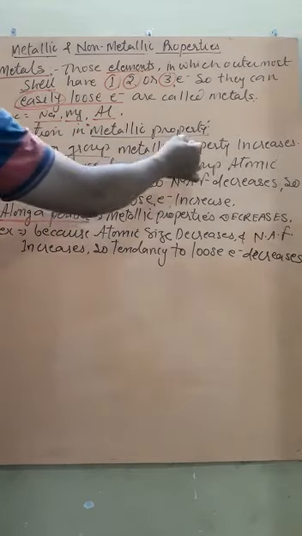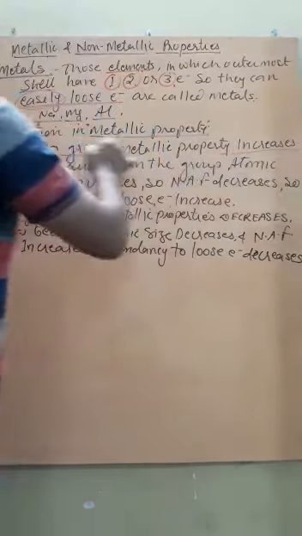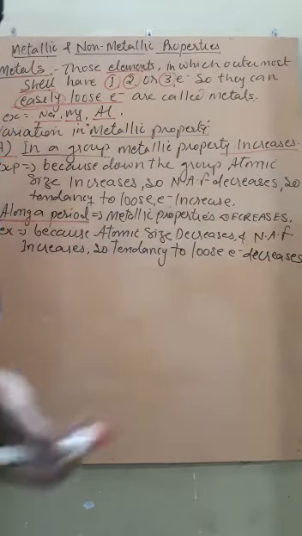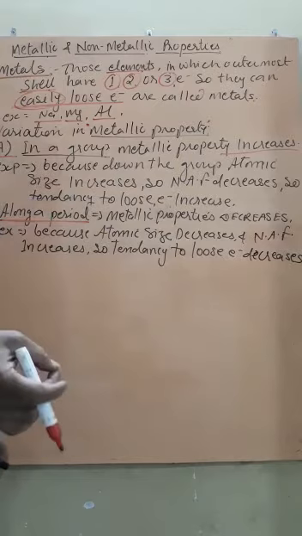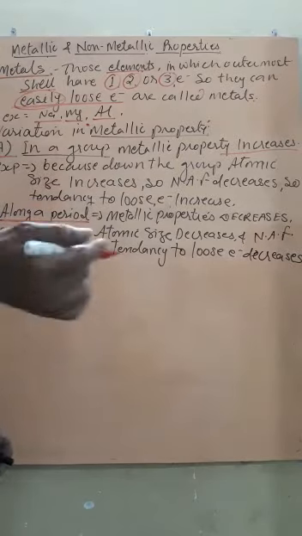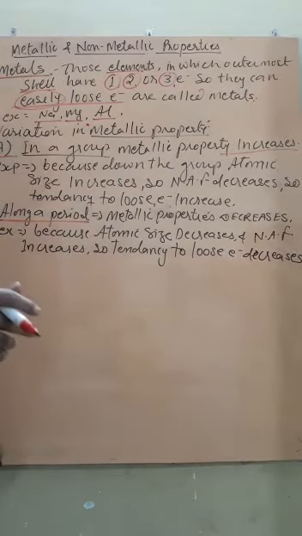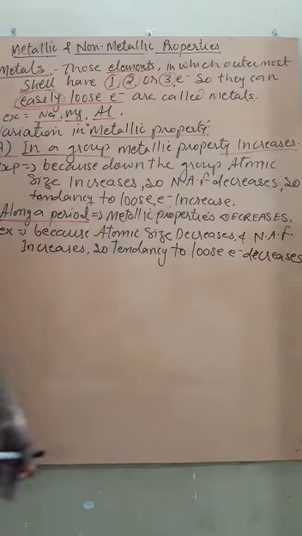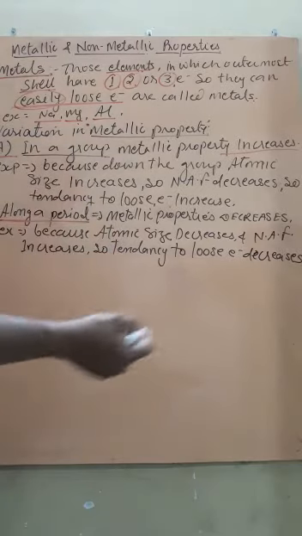Therefore metallic property increases. So down the group, the metallic property gradually increases. Therefore cesium has the highest metallic property among all elements, because it is very big in size, the attraction force is very low, so it can easily lose electrons.